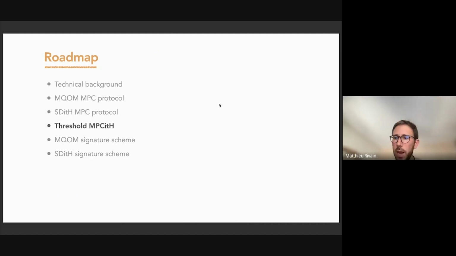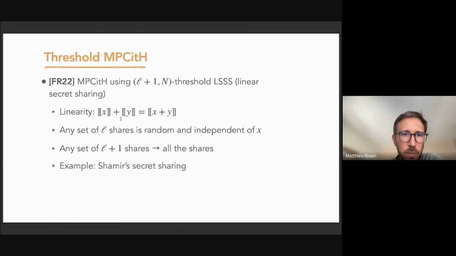Now I'll present the threshold MPC in the head approach. This is an approach that we have proposed with Thibaut in a paper that will appear at AsiaCrypt this year. The principle is to use, instead of an additive sharing, a threshold linear secret sharing. Concretely, an (L+1, n) threshold linear secret sharing. Such a sharing has those properties.